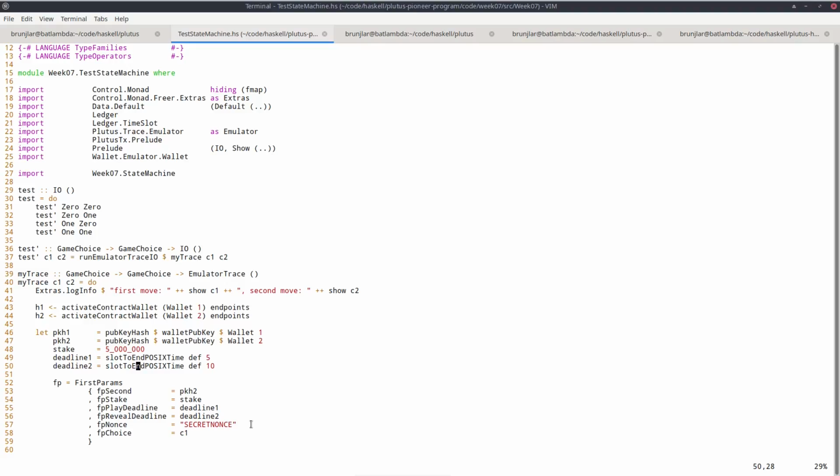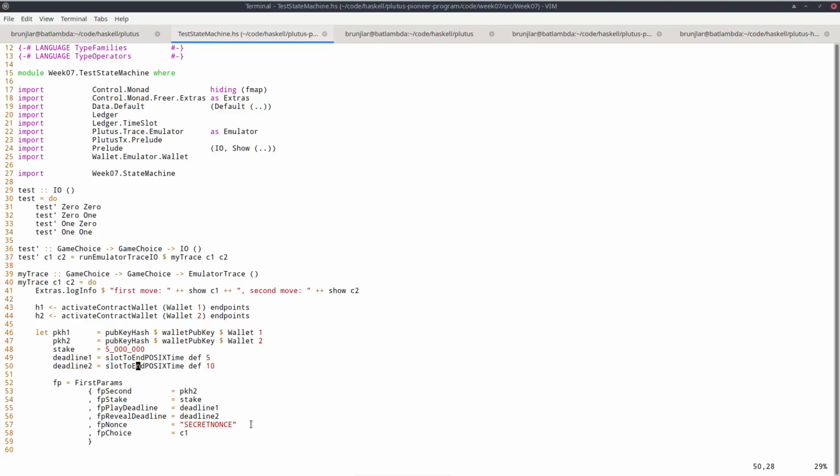And that is due to a bug in the state machine library. And that has to do with this thing I mentioned, I think two lectures ago already, that the underlying transactions use slots, not POSIX time. So when you go from off-chain to on-chain code, you have to convert the validity intervals into slots and then back into POSIX times.